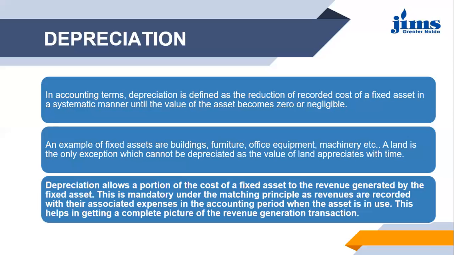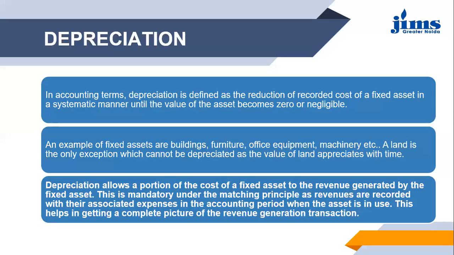Because when you are doing the business, you are using that machine definitely for the business purpose. So that machine might be giving you some production, and that production you are selling, and then you are receiving the sales revenue which you are recording on the credit side of the P&L account. So when you are recording that revenue on the credit side of the P&L account, and you are showing depreciation on the debit side, what it simply says is that you are reducing your revenue.